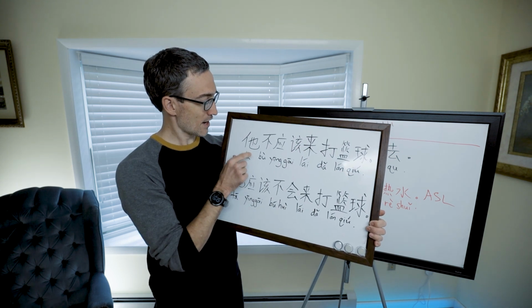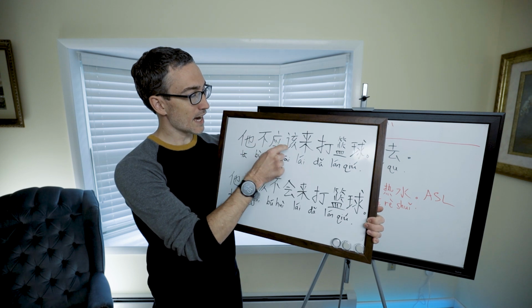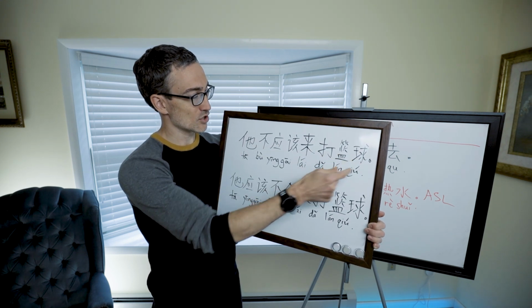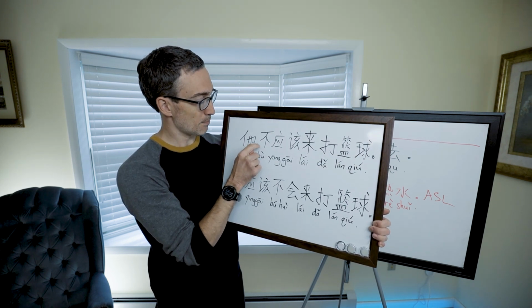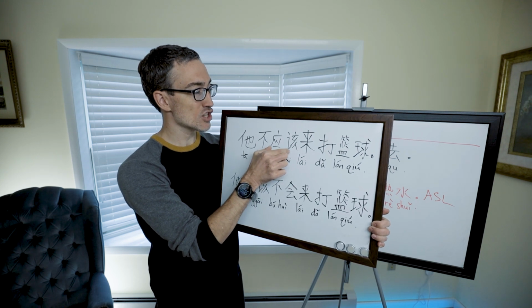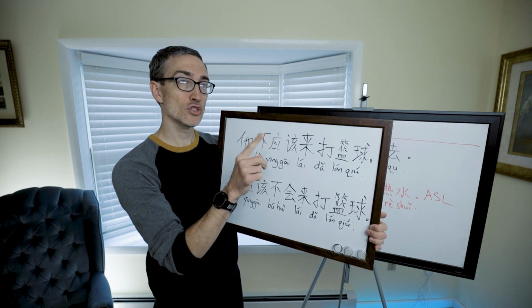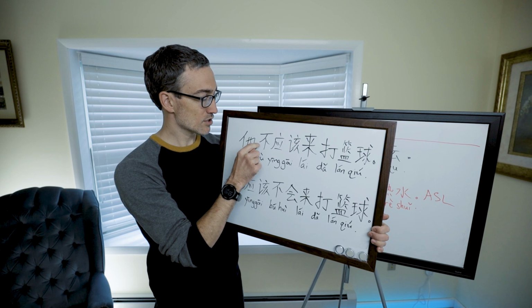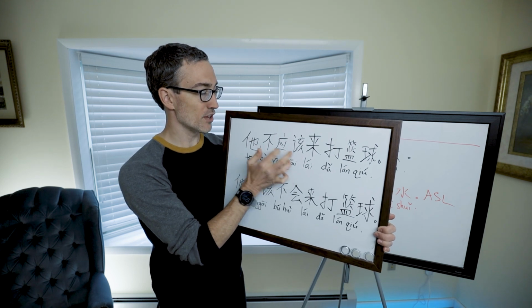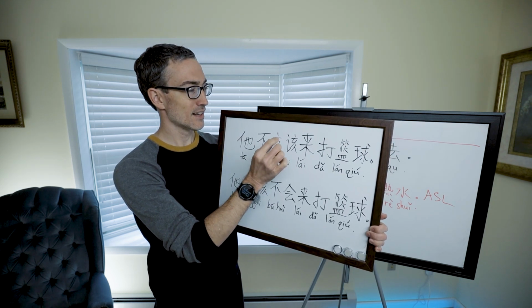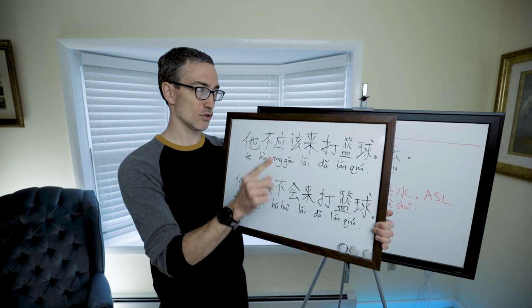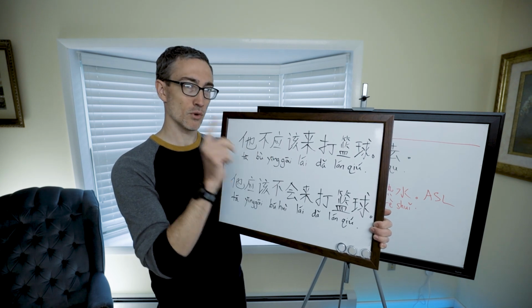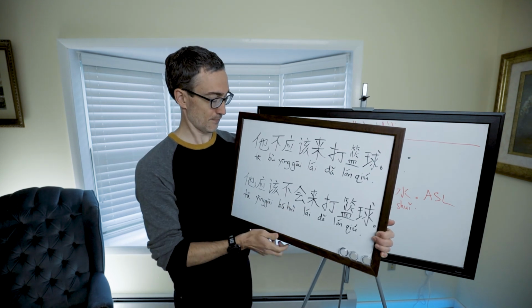So if I say 他不应该来打篮球, he 不应该, that means he should not do that. He ought to not do that. I'm putting the 不 before the 应该. 他不应该来打篮球. He should not do that. It's not right. There's some reason why it's not a good idea.